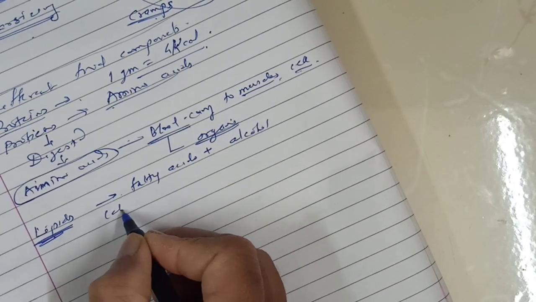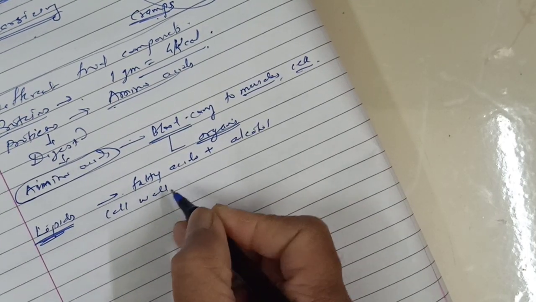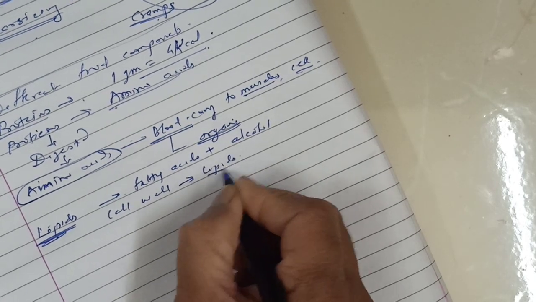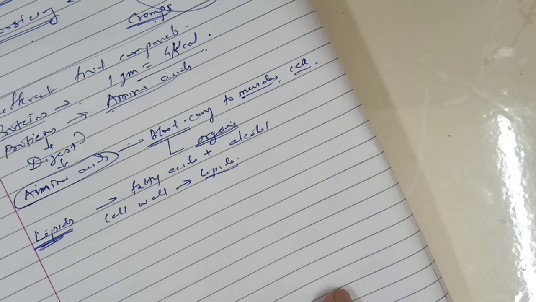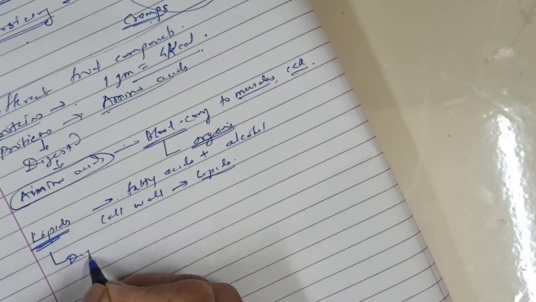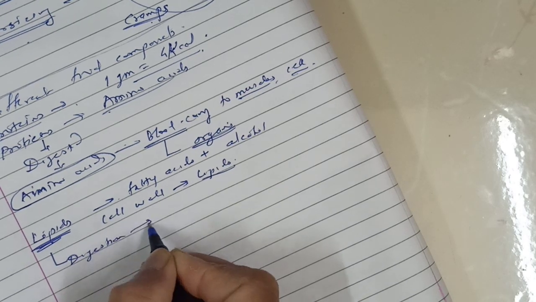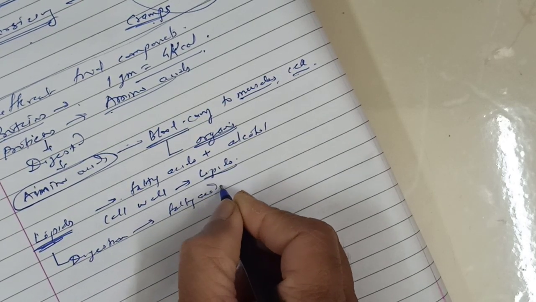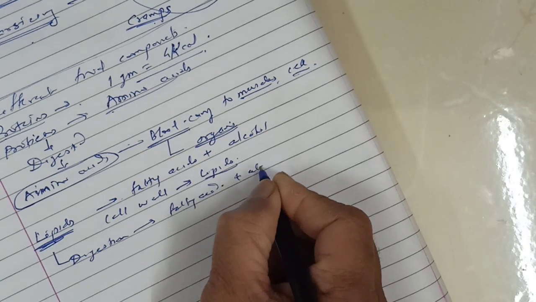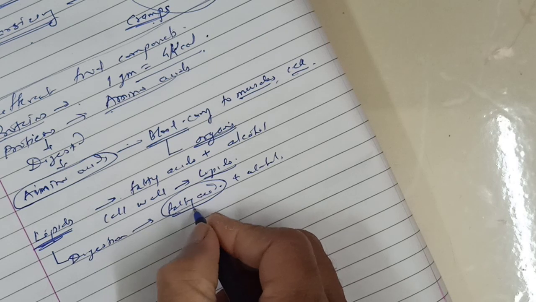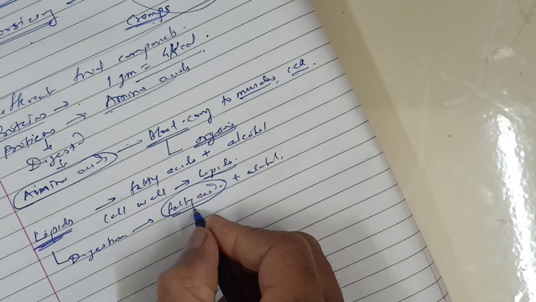Our cell wall is made up of lipid. When we take lipid, after digestion it is converted into fatty acids and alcohol. These fatty acids are then absorbed and distributed everywhere within the body.